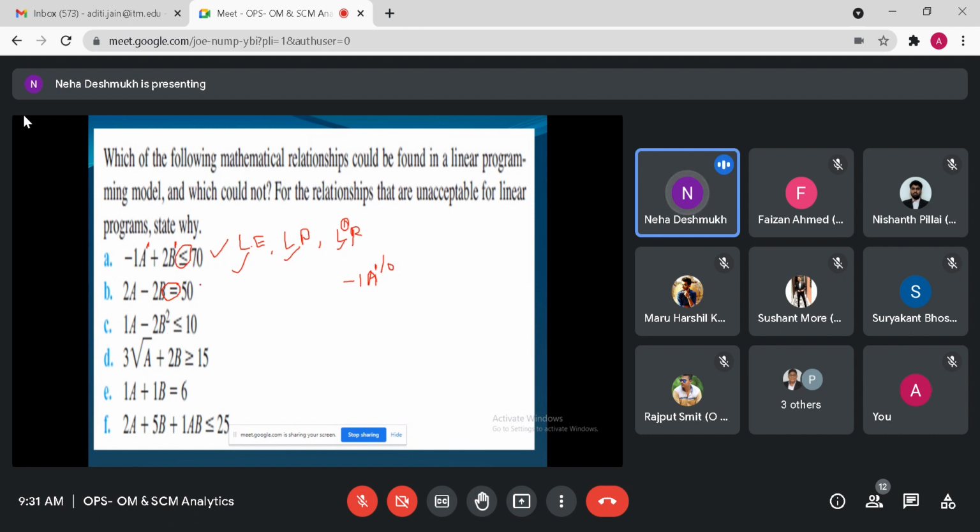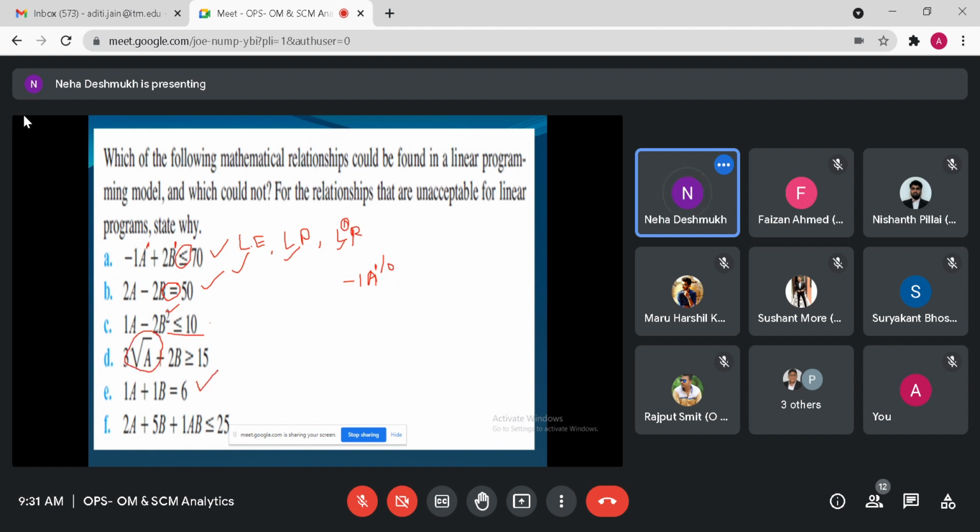So this is also linear. What about this? What about part C? Non-linear. Why? Degree 2. So it is non-linear. Here degree 1 by 2, so it is also non-linear.